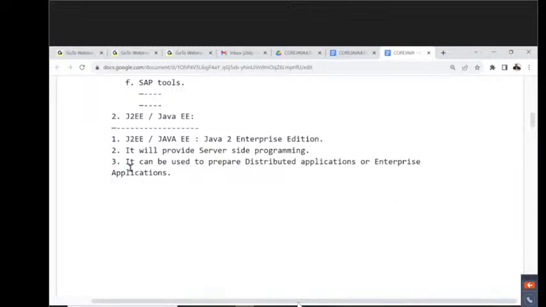The next one: J2SE is able to provide only the fundamentals of Java, but J2EE is providing server-side programming. By using the fundamentals of Java, we are able to prepare standalone applications. Similarly, by using server-side programming, we are able to prepare distributed applications or enterprise applications. Okay, fine, good.